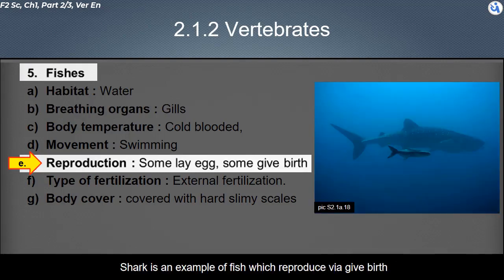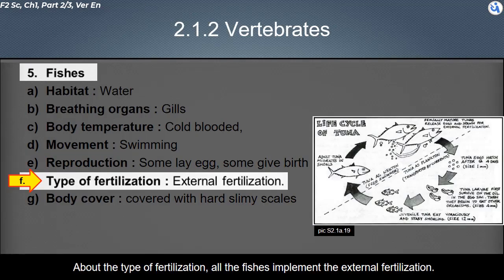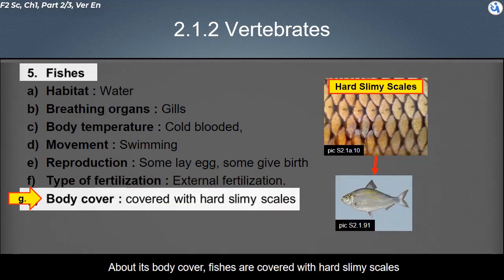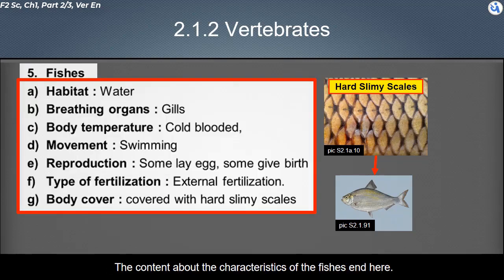Shark is an example of a fish which reproduces by giving birth. About the type of fertilization, all the fishes implement external fertilization. About their body cover, fishes are covered with hard slimy scales. The content about the characteristics of the fishes ends here.